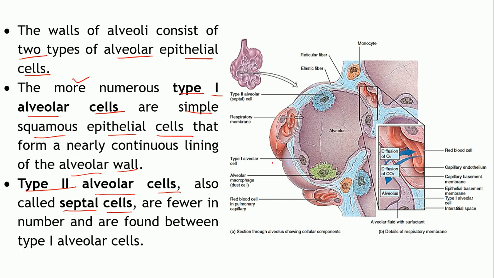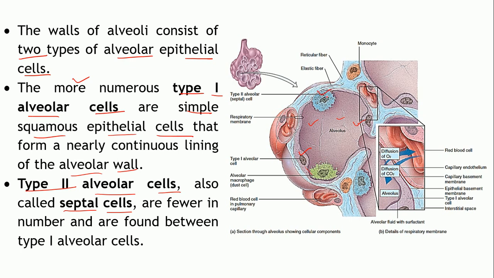So these are the type 1 alveolar cells. As you can see, they form most of the wall of the alveolus, right. So that's one cell, that is the second cell, this one. These type 1 cells are more numerous as compared to the type 2 cells.